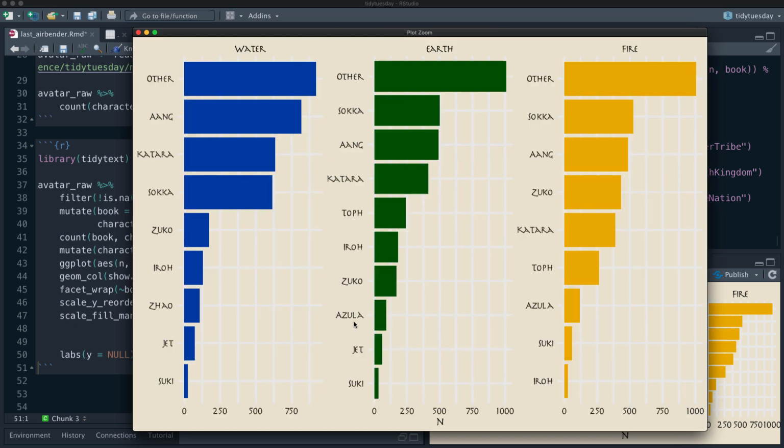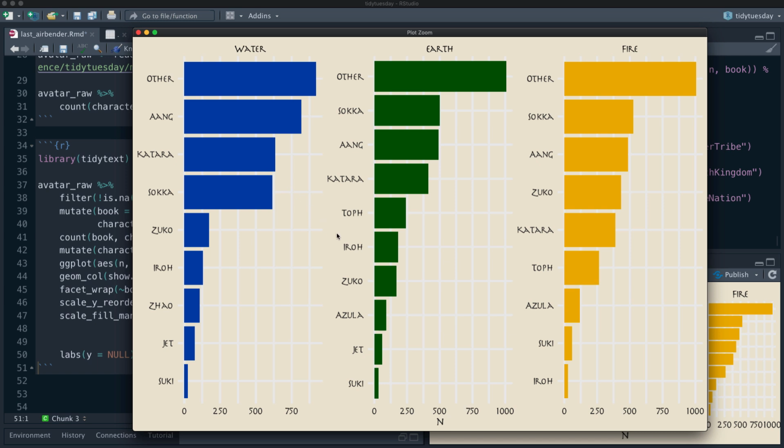Okay, so this is how many lines are spoken by these characters in the 3 books. So, perhaps unsurprisingly, when you bin a whole bunch of others together, that is very common. But other than other, Aang speaks the most in water. And then Katara is right behind Aang. Sokka actually speaks the most, more than Aang, in Earth and Fire, which is pretty interesting. And Aang is behind Sokka, which I guess makes sense. So we can see how often these different characters speak.